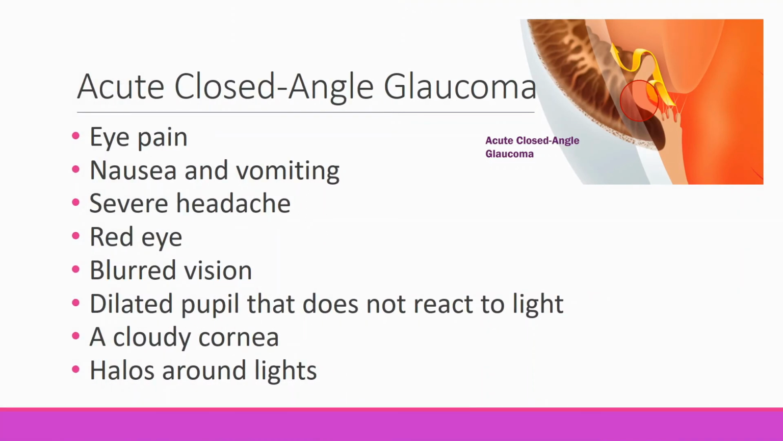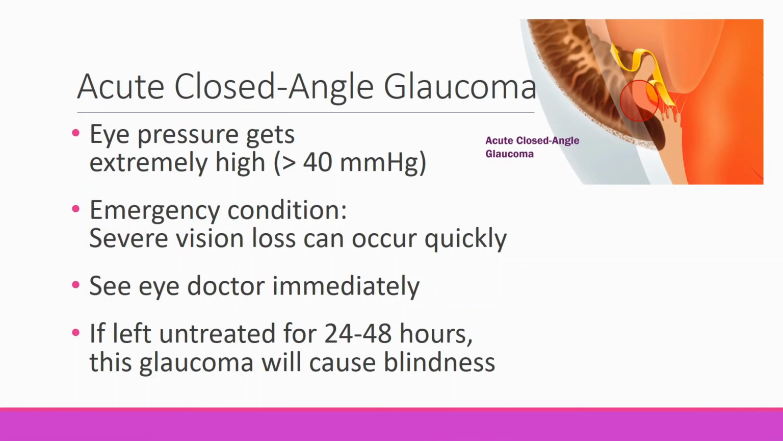In acute closed-angle glaucoma, the signs may be eye pain, nausea and vomiting, severe headache, a red eye, blurred vision, dilated pupil that does not react to light, a cloudy cornea. This could be due to buildup of fluid in the cornea due to high eye pressure. Halos around lights. In this, the eye pressure gets elevated to an extremely high level, usually higher than 40 millimeters of mercury. This is an emergency condition in which severe vision loss can occur quickly. See your eye doctor immediately. If left untreated for 24 to 48 hours, this glaucoma will cause blindness.